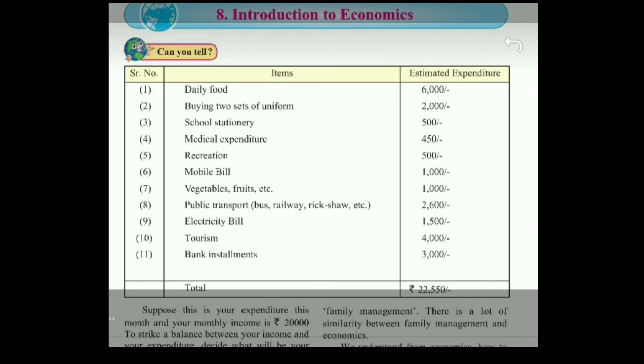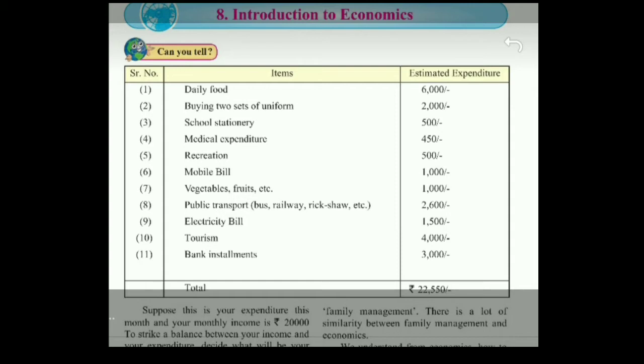Buying 2 sets of uniform. Maybe this is the month of May or June when the school is about to begin and the children require uniforms. Also they will require school stationery, pen, pencil, cover, books, notebooks, etc. Medical expenditure. Recreation. Recreation means enjoyment. Maybe the family is spending on going to hotel, partying or buying gifts.